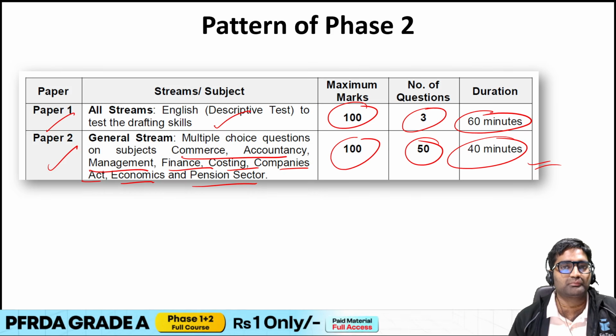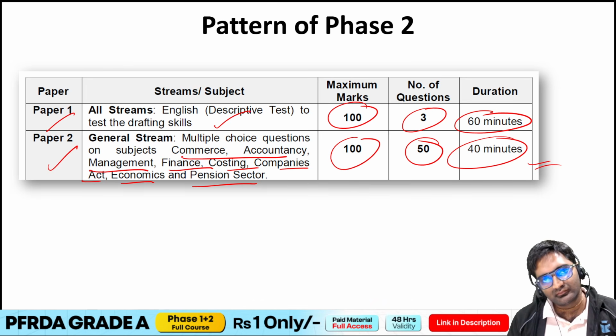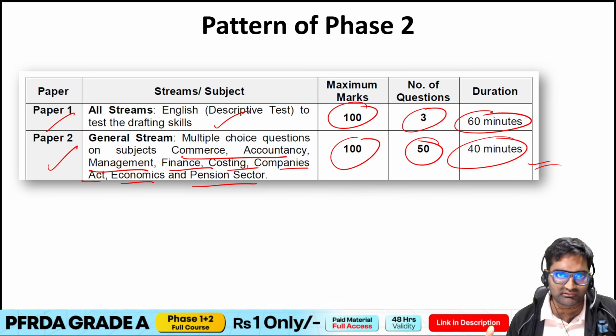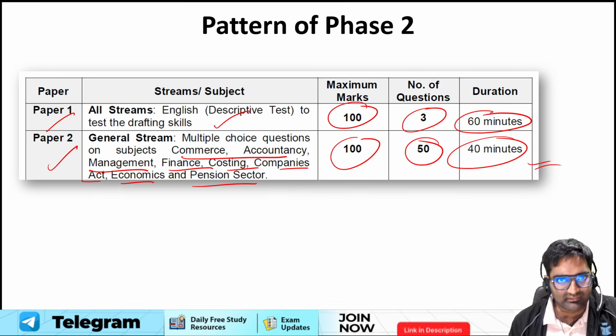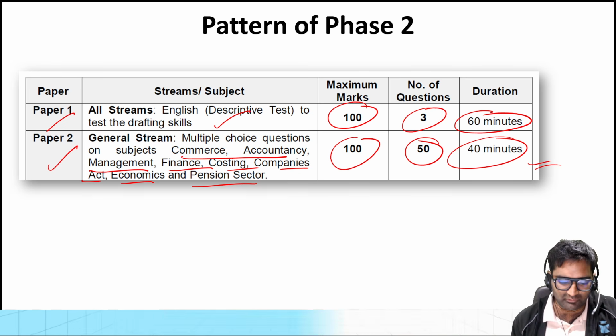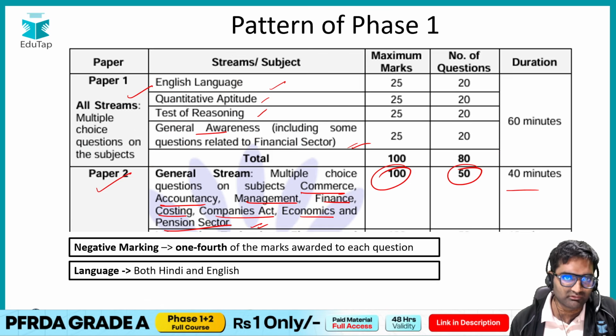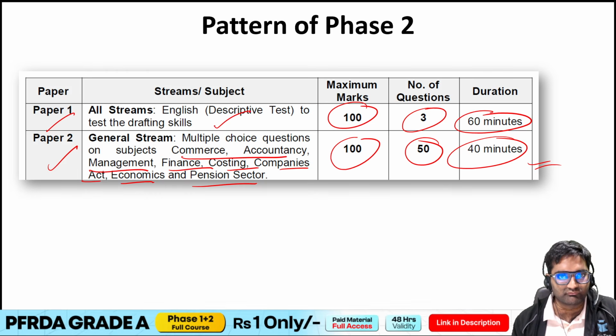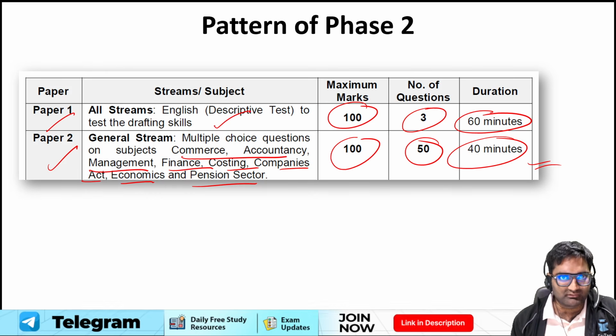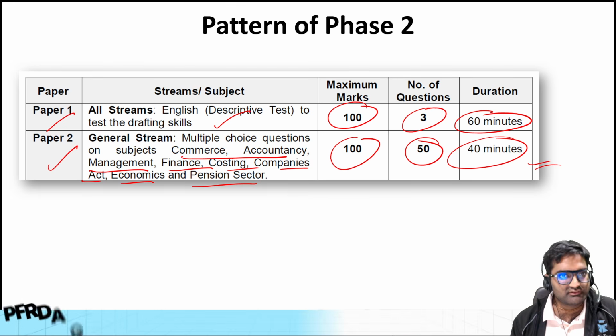So you will have to prepare both of them in a comprehensive manner, or I would say you have to prepare them simultaneously, right? So yes, the topics are the same. The level of questions in phase 1 paper 2 is actually lower, while the level of questions in phase 2 paper 2 is actually really high. That's the difference, but the syllabus is the same.